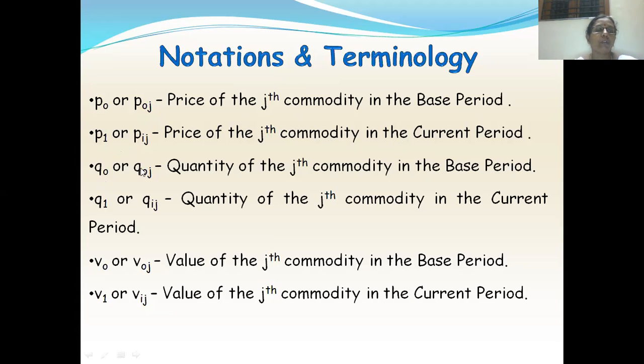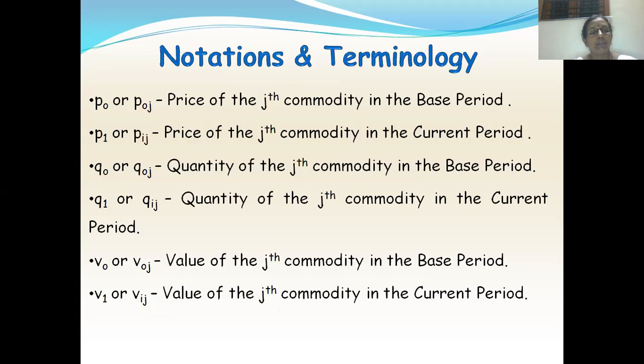Similarly, q0 or q0j will be the quantity of the jth commodity in the base period. q1 or q1j will be the quantity of the jth commodity in the current year. Similarly, v0 or v0j is the value of the jth commodity in the base period, and v1 or v1j is the value of the jth commodity in the current period. So 0 is for the base year or base period and 1 is for the current period.